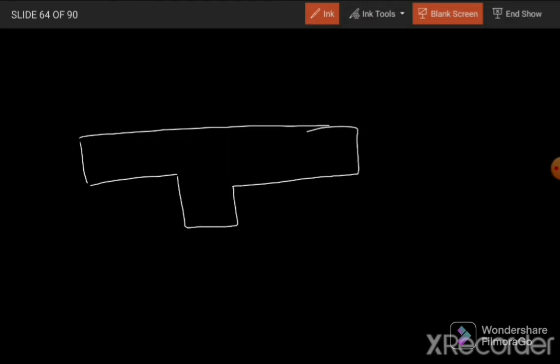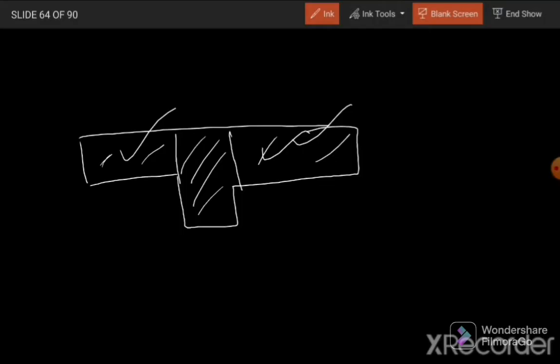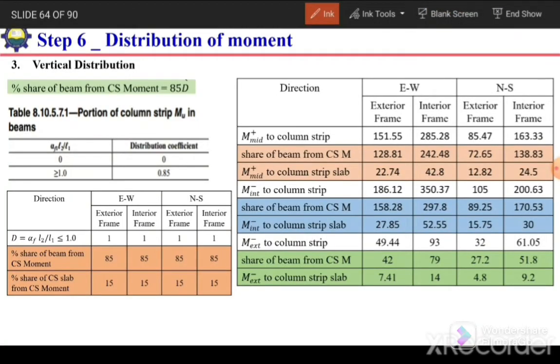So this will be the section of a column strip. In the column strip, some moment will be resisted by this beam and some moment will be resisted by this portion of the slab. So the question is, how much will be resisted by this beam and how much will be resisted by these column strip slabs? For that we need to see the vertical distribution.